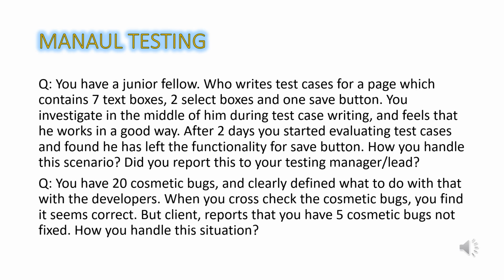So the next question is, you have a junior fellow who writes test cases for a page which contains 7 text boxes, 2 select boxes and 1 save button. You investigate in the middle of his test case writing and feel that he works in a good way. After 2 days, you start evaluating the test cases and find he has left out the functionality for the save button. How do you handle this scenario? Do you report this to your testing manager or lead?